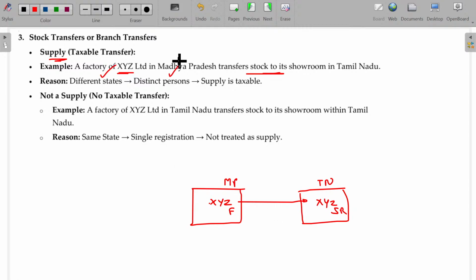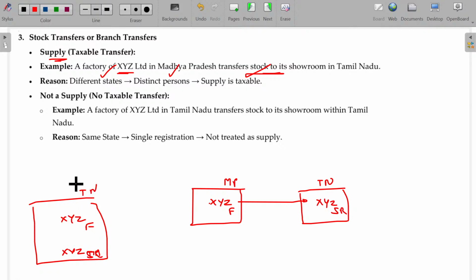Different states, distinct persons exist. So definitely it's a supply and also taxable. But consider the factory and showroom both in Tamil Nadu itself. XYZ Limited's factory in Tamil Nadu transfers stock to its showroom within Tamil Nadu. This will not be a supply, not a taxable transfer, because the XYZ factory will also have the GST number.